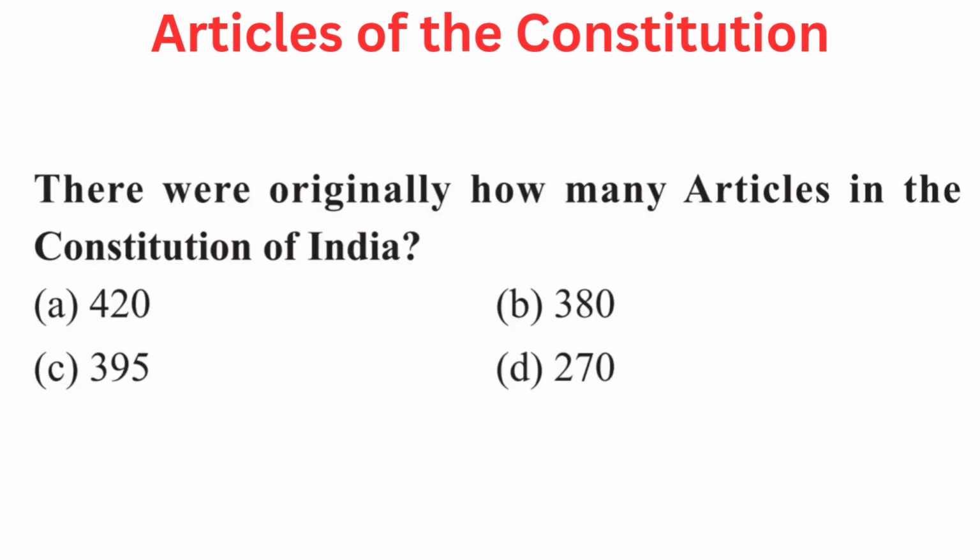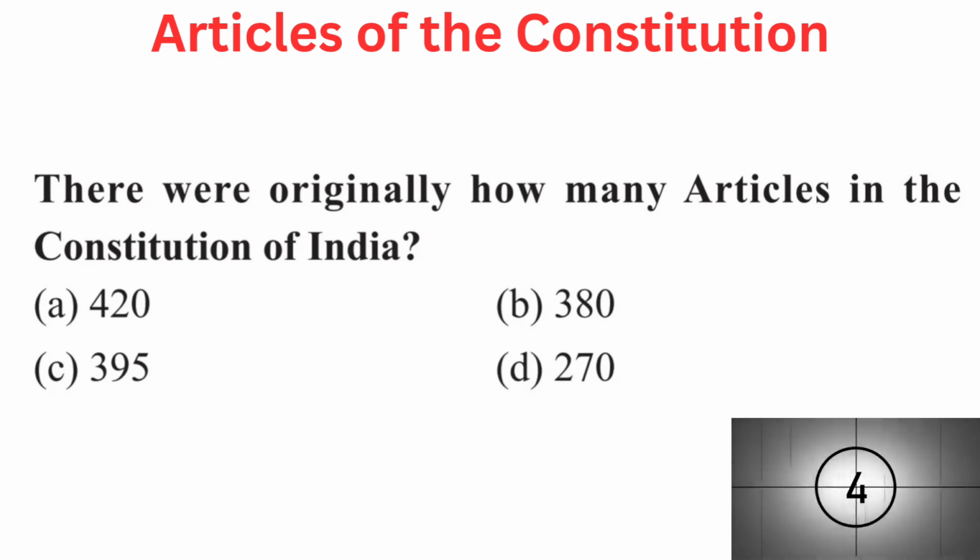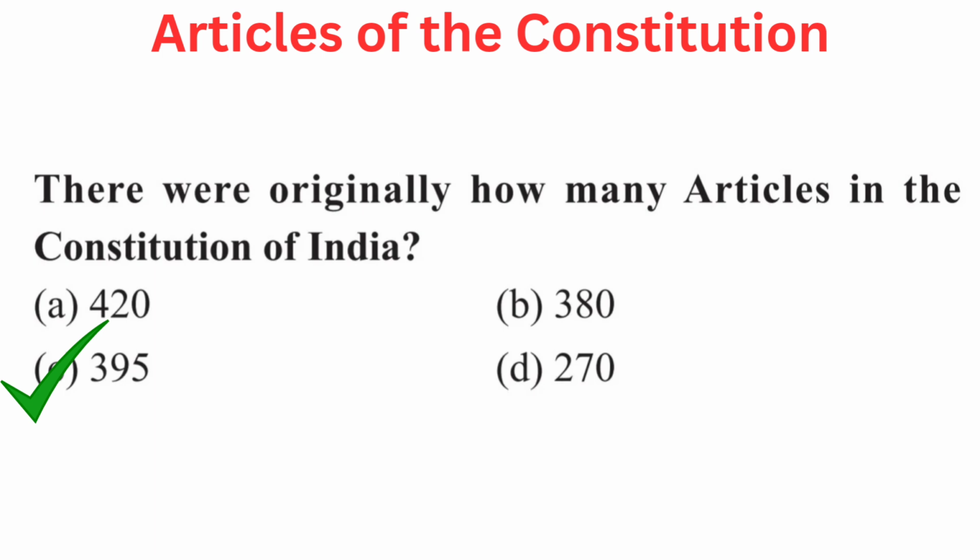Your question is there were originally how many articles in the Constitution of India? Your options are A. 420, B. 380, C. 395, or D. 270. Right answer is C. 395.